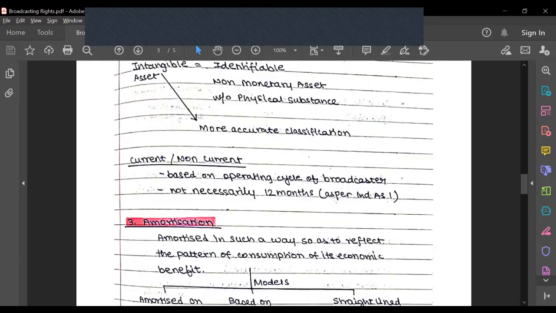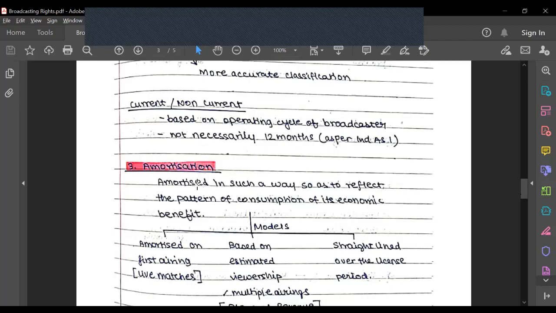So now we come to the most important part of the standard, which deals with amortization. Amortization is basically like depreciation. Just like for fixed assets and non-current assets, we have depreciation where we write off the entire amount in a staggered way so that there's no significant impact on the balance sheet or profit and loss account at one time. Amortization is done on intangible assets. Any asset that does not have any physical substance, we do amortization on, and any asset which has a tangible element, we do depreciation. So it's a similar thing.